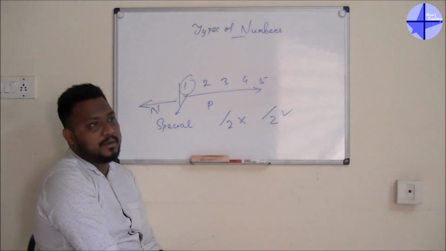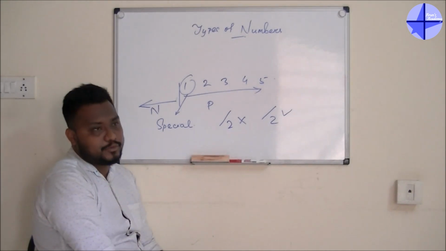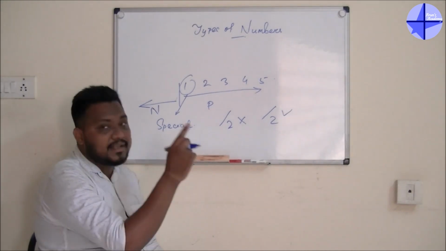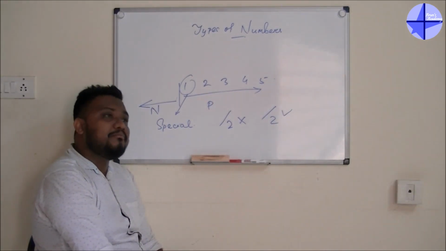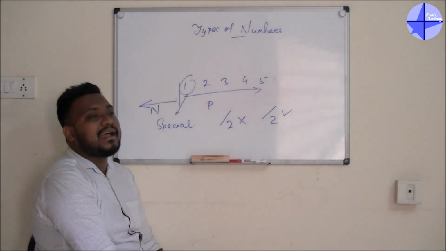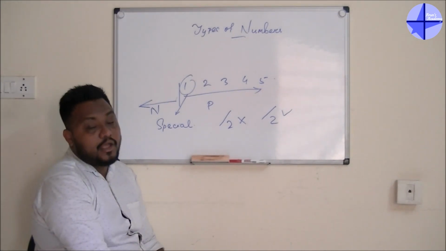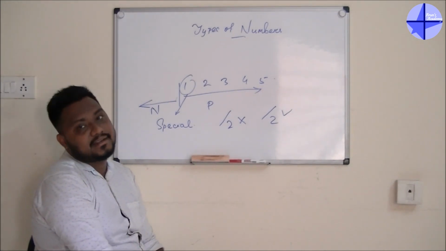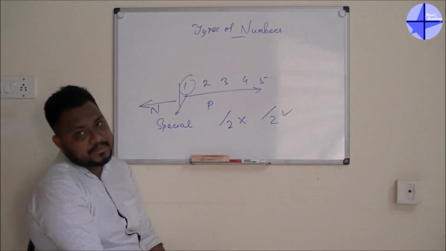And this is the problem of all the engineering students, and this is the problem of maximum number of students. We know what is the answer, but we don't know why that is the answer. Okay, that is the main problem with us. Okay, and they will always take the advantages of this particular thing whenever they want to reject some people. Okay, so I will tell you why 1 is a special number.